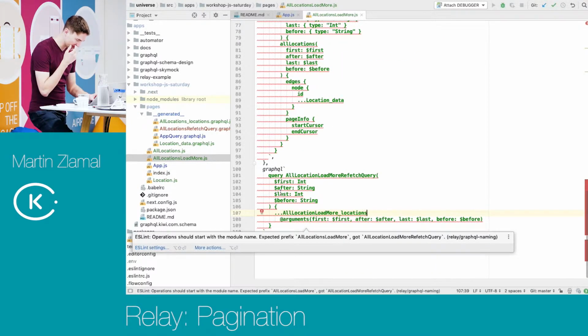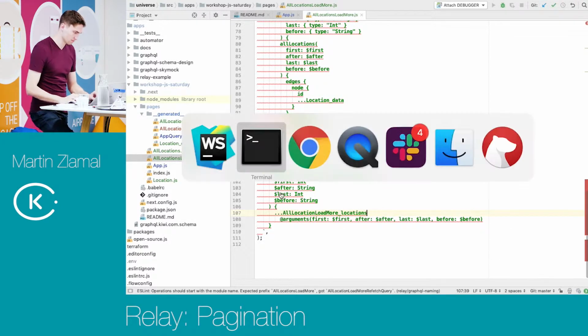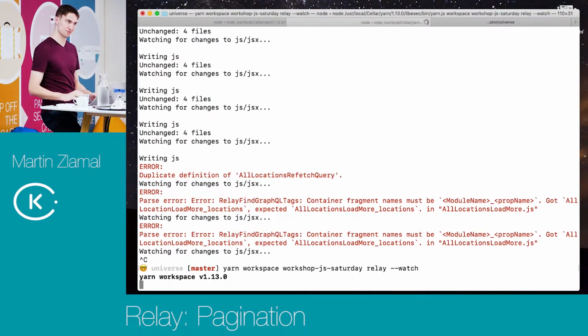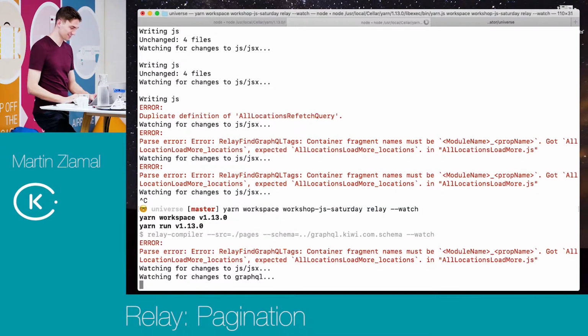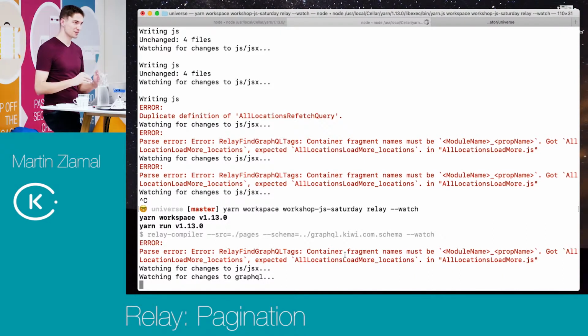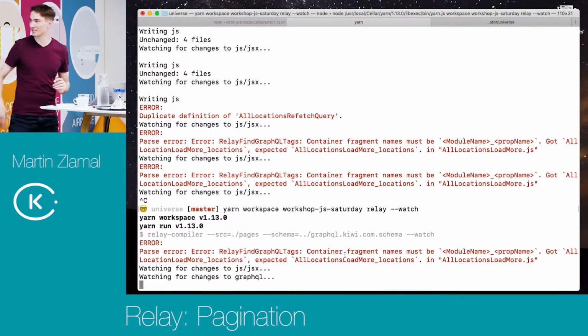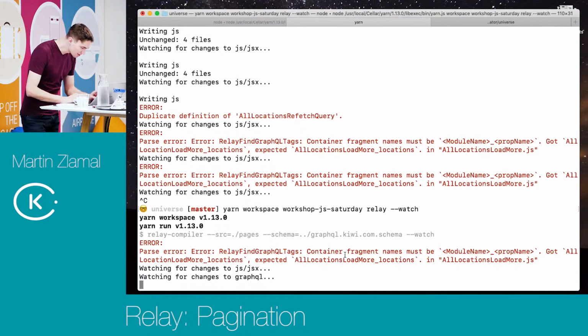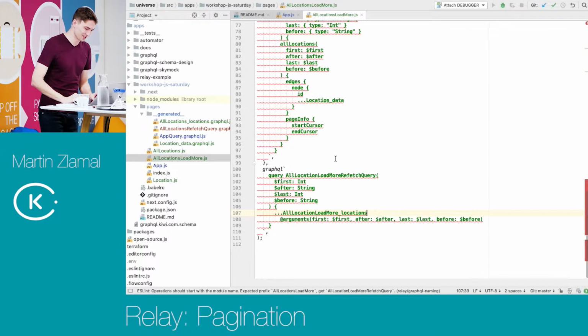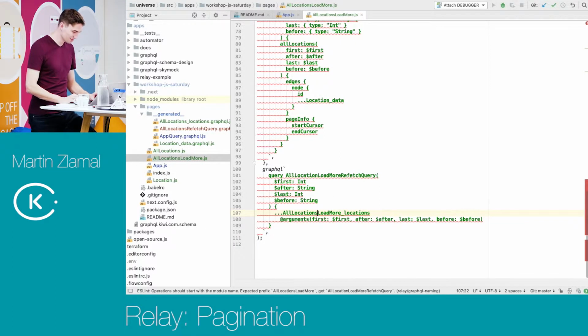So let me think. Let's restart it if it doesn't work. I mean, it's literally written in the error, but I cannot see it. Can you please help me? There is got something, but expected something else. Yeah, it's all location. It's singular, of course. Thank you.